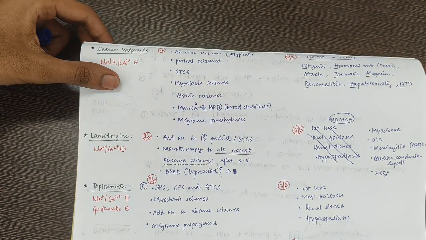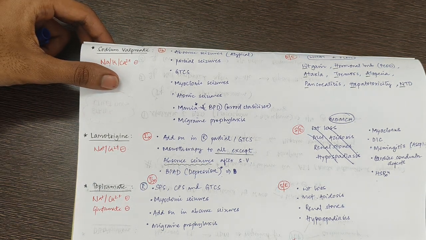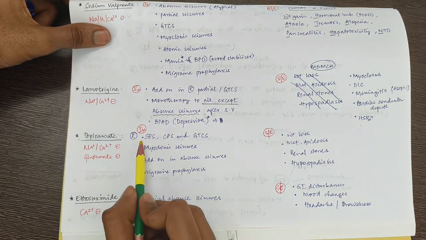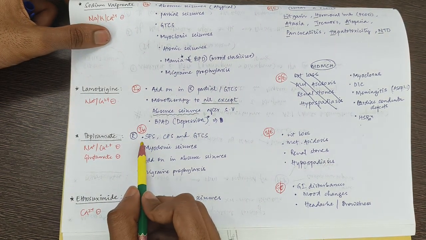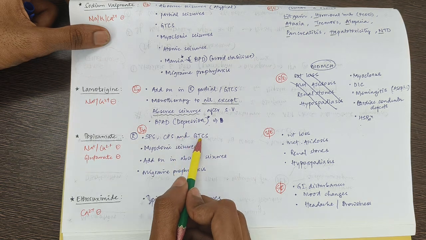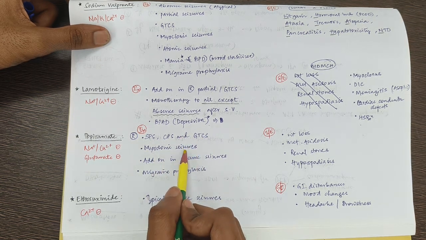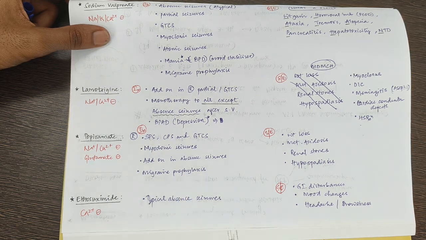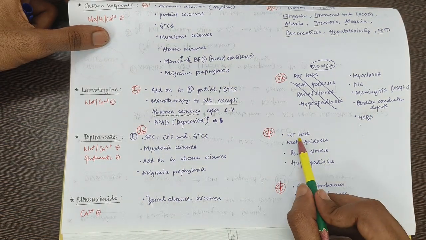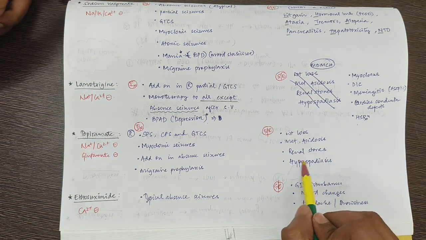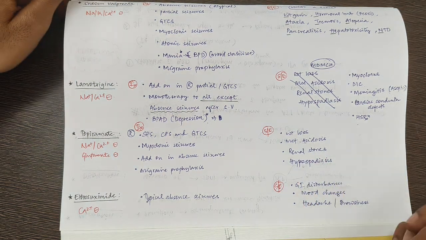Next we are going to concentrate on topiramate. It is indicated in case of resistant simple partial seizures, complex partial seizures and generalized tonic-clonic seizures, myoclonic seizures, add-on therapy in absent seizures and migraine prophylaxis. Okay, so what are the side effects? It causes weight loss, metabolic acidosis, renal stones and hypospadias. These are the side effects caused.